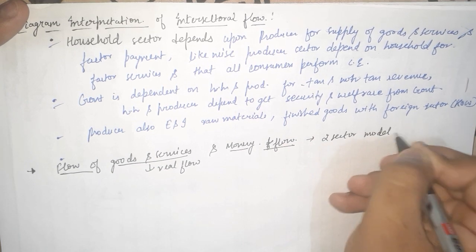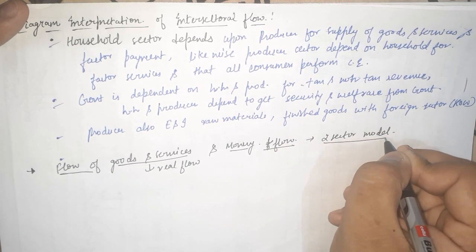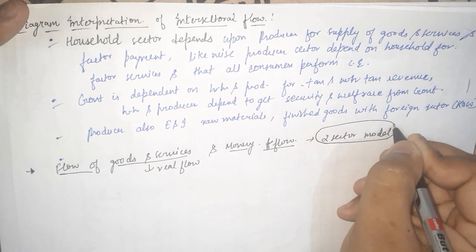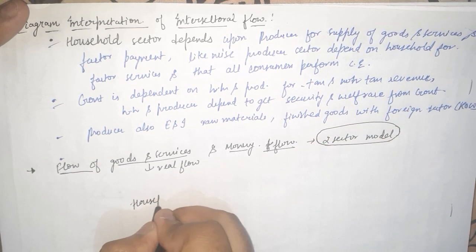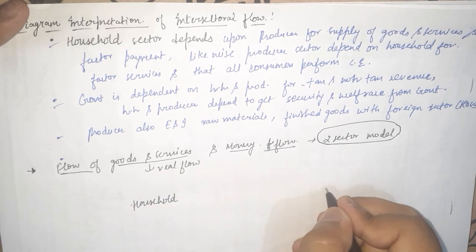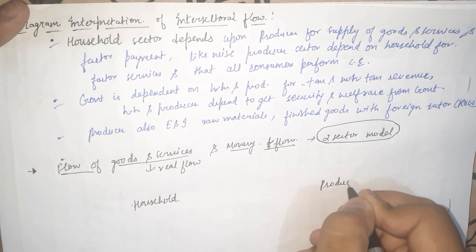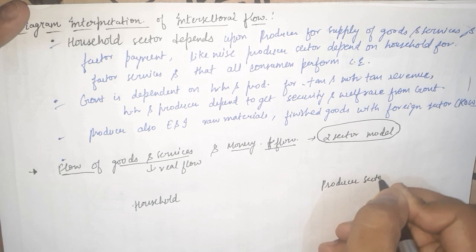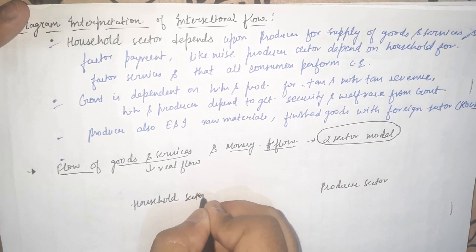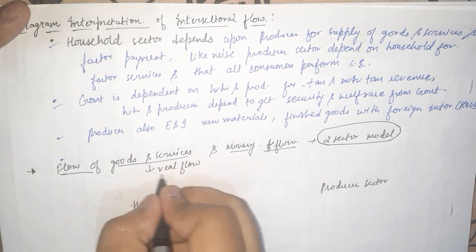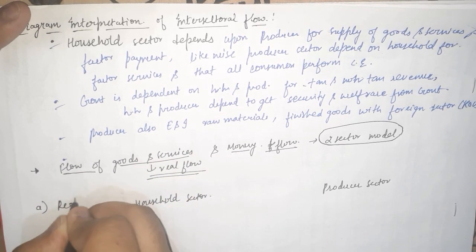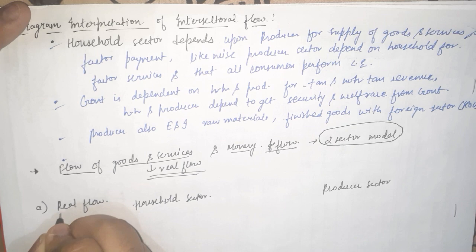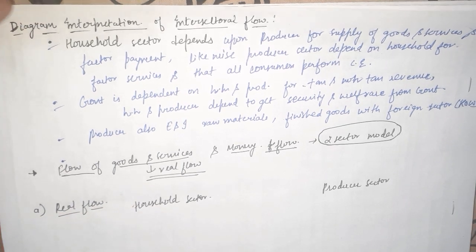One is real flow, which is based on the transfer of goods and services between two sectors of the economy, and money flow, which is based on the transfer of money between two sectors of the economy. Sir, why are you saying two sectors? We have studied four sectors, but in your syllabus we only have to assume and study the two sector model. When I say two sector model, that means I will assume that there are only two sectors in the economy: one is the household sector and the other is the producer sector. So first I'll explain the real flow. Definition I will tell afterwards.